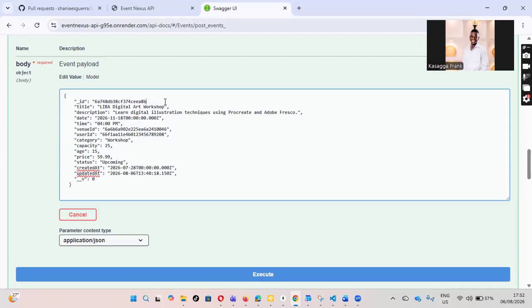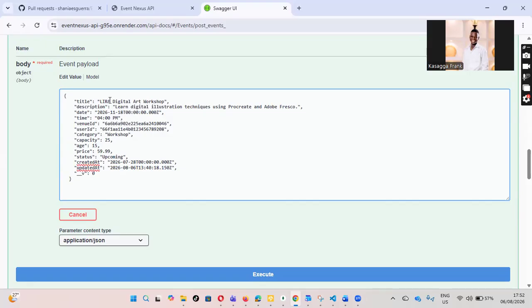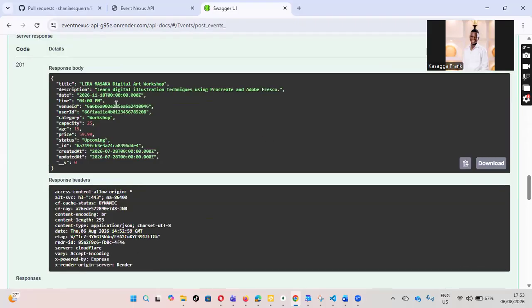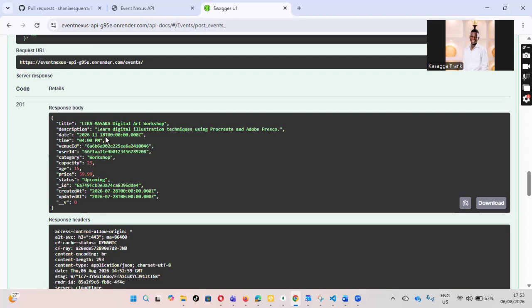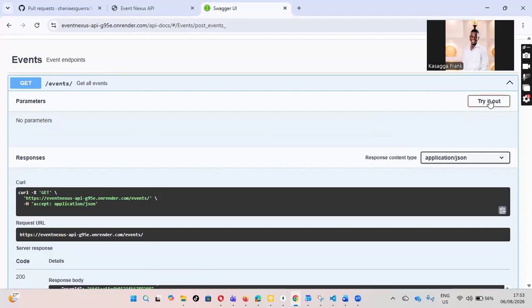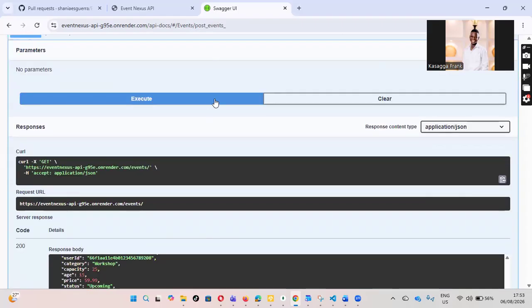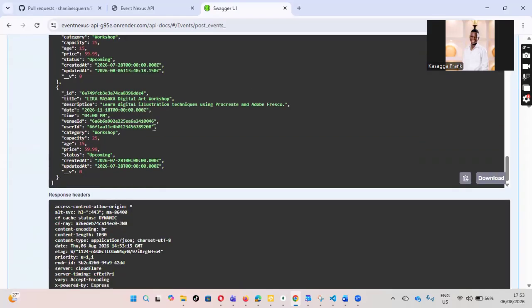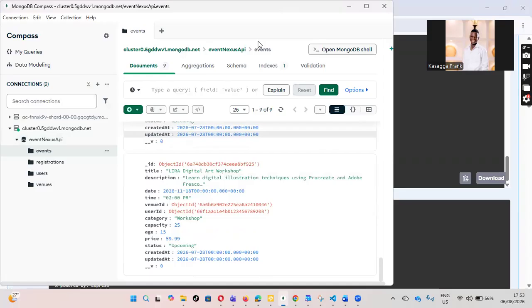We shall call it Lila Masaka, Masaka Digital Art Workshop. We shall create that only for this because of time. It will send a code of 201, which simply means the event is created. When we get back to the GET, we shall see Lila Masaka showing in the data we have. So it is Lila Masaka and it is showing. When we get back to the database also, we shall see Lila Masaka showing up somewhere.